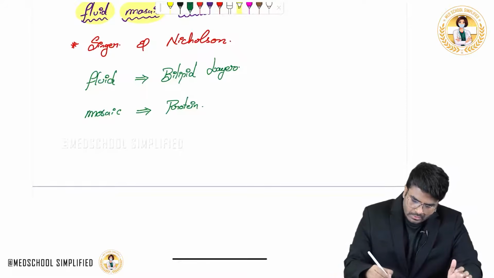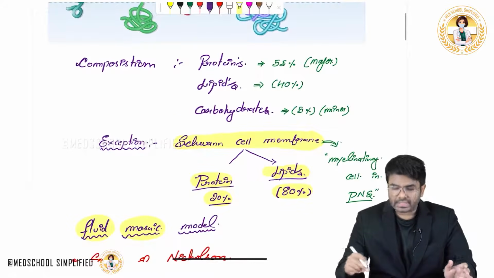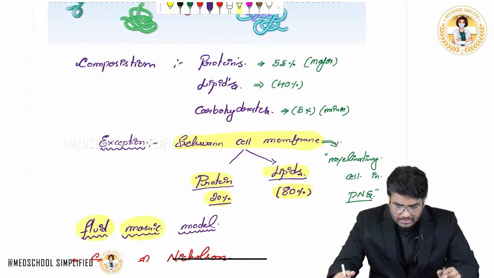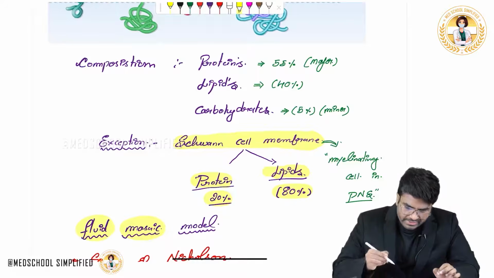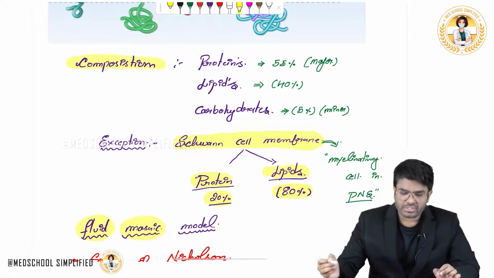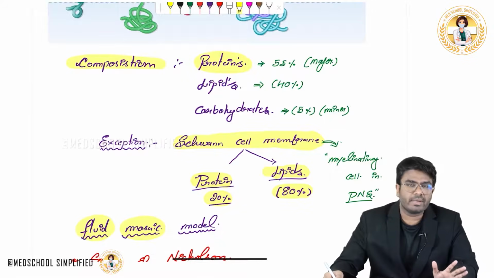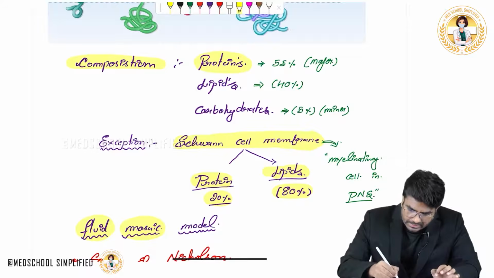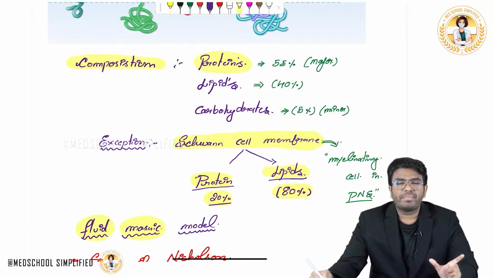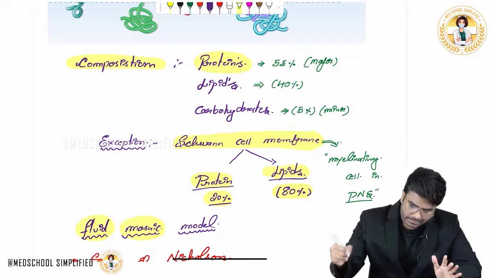Even before going further, I want to add one more point here in the area of this exception. We have studied the composition of the cell membrane. The major component of the cell membrane is proteins. But in which cell membrane is the highest concentration of proteins seen?